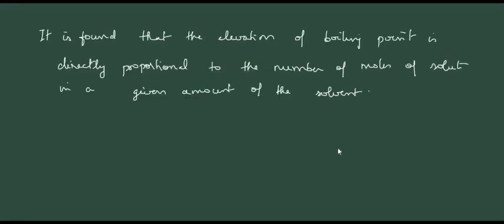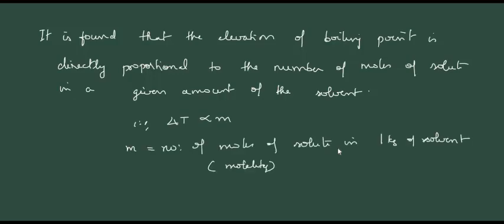It is found that the elevation of boiling point is directly proportional to the number of moles of the solute in a given amount of solvent. That is, delta T is proportional to m, where m is concentration expressed in terms of molality, that is, the number of moles of the solute in 1 kg of solvent.